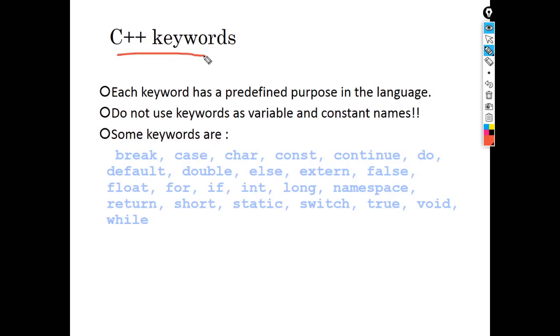Next comes the keywords. Keywords are predefined, reserved words in the compiler, and they are used for some special purpose. Some meaning is given to those keywords. Each and every keyword has its own meaning and its own functionality. Here you can see some of the keywords: break, default, double, else, if, int, for, short, static, switch, right? All these are some of the keywords in C++.